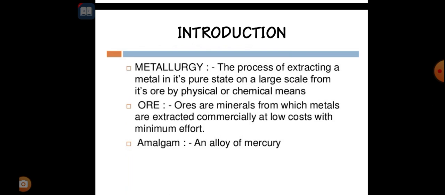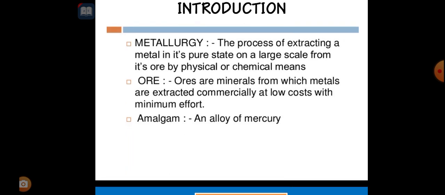For example, in our earth crust or mantle, we are taking many minerals and ores, right? In those minerals and ores, we cannot get pure substances, so they will be combined with other minerals. After the extracting methods, you will get the pure substances. That is called ores. So ores are minerals from which metals are extracted commercially at low cost with minimum effort.